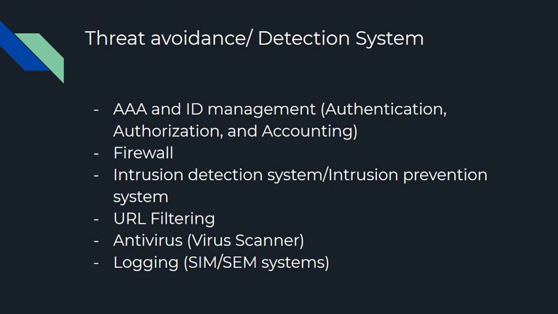Another component we can add here is URL filtering. URL filtering is great for preventing our internal users from accessing websites with pornography or any malicious websites. If we are a business working with a customer population, chances are we are going to stop users from being able to access pornography.